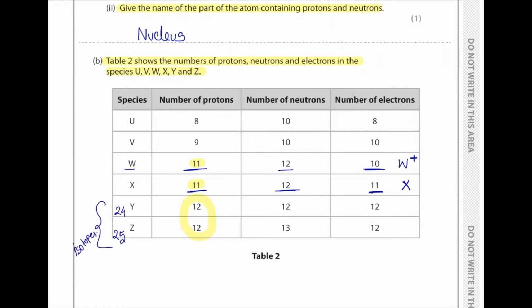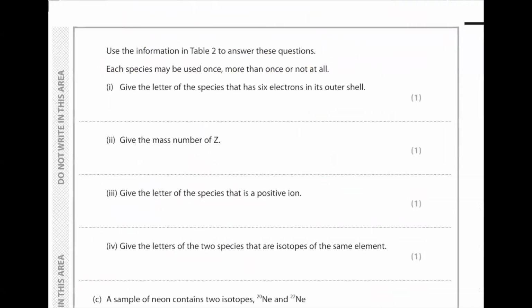Okay, now for U and V, proton number 8, number of neutrons 10, electron number 8. So it's just a neutral atom. All right, and for V, number of protons 9 and number of electrons 10. So it must be V minus. It has gained 1 electron, negative ion. So let's carry on to the questions. Use the information in the table to answer the question.